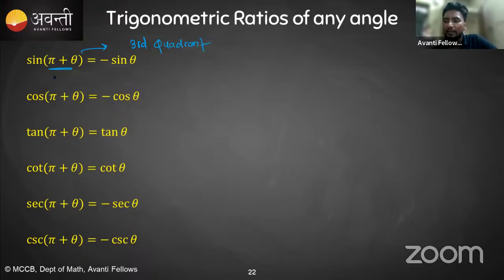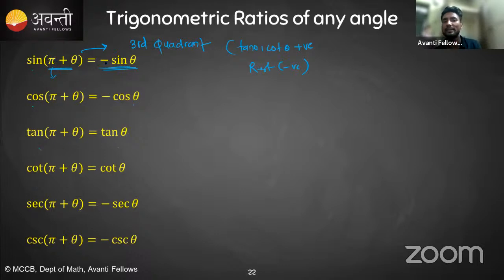OK, pi plus theta means the third quadrant. So you know that if it is the third quadrant, then only tan and cot are positive, the rest are negative. So if it is sine pi plus theta, it is minus sine theta. But again, we are changing along the pi, so that is why sine stays sine, cos stays cos, tan stays tan, cot stays cot.